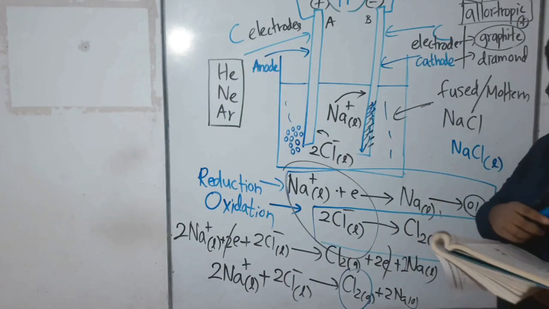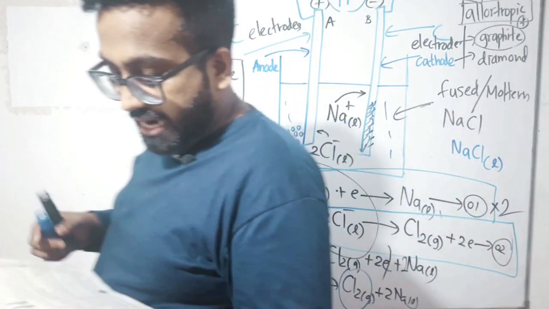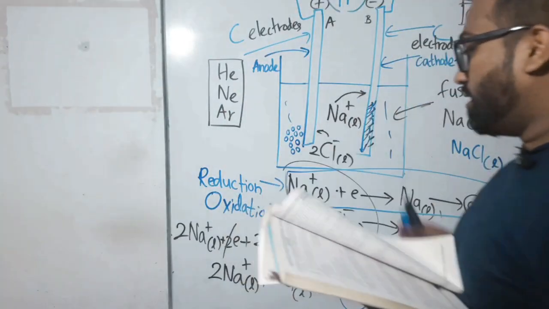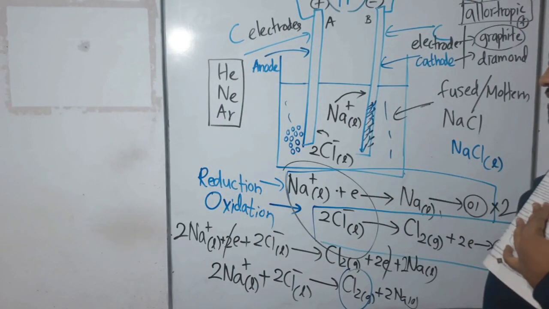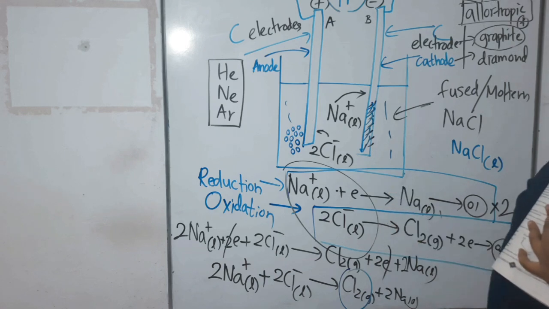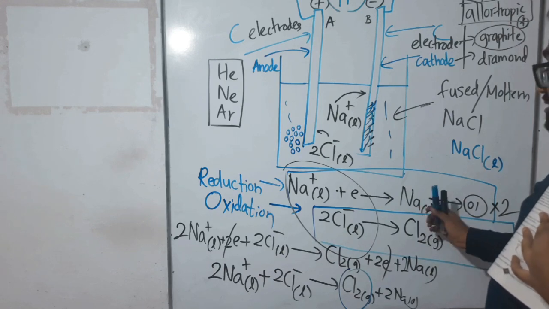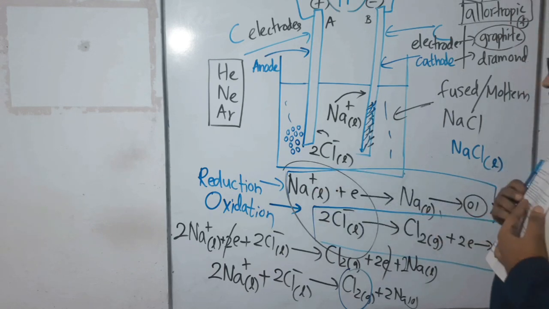In 2018 also this kind of question was there, my dear children. Write the cathodic reaction that takes place in cell B. What is the cathodic reaction? Reduction happens at the cathode. The reduction reaction is known as the cathodic reaction. Why? Red cathode, reduction cathode. So this one is the answer.